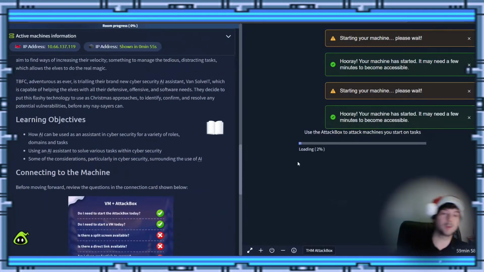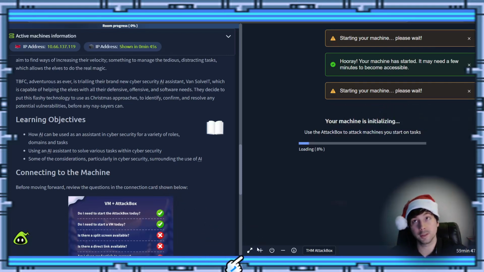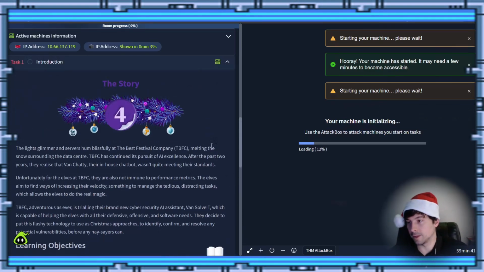Let's see, so it's going to open this one up as a split window, and if I remember right, this one here is recommended to have the attack box full. And to do that, you see these double arrows down here where it says view in full screen. That's what we're going to do, okay? We'll probably do that in a little bit.